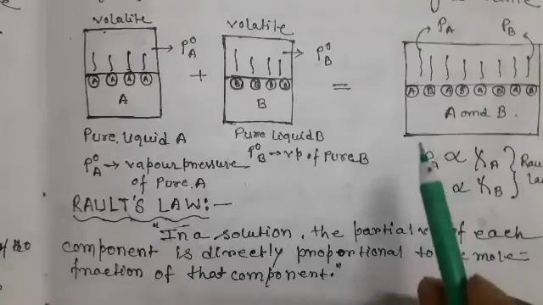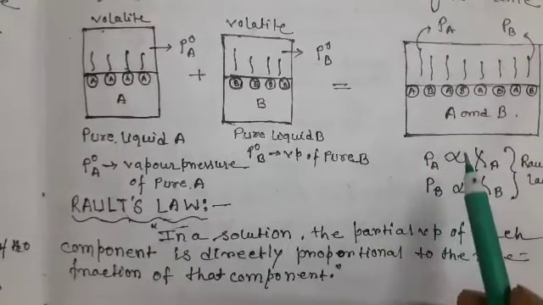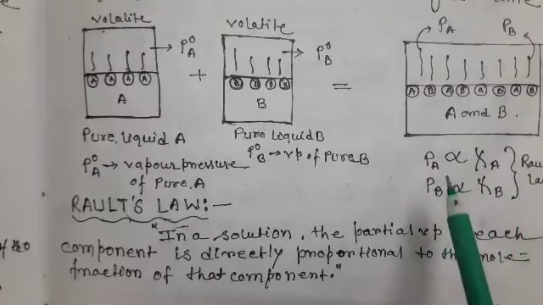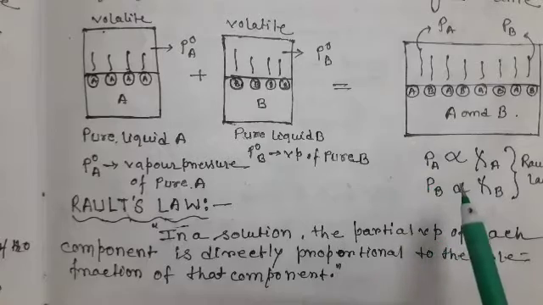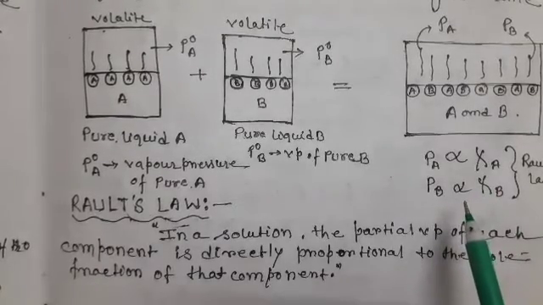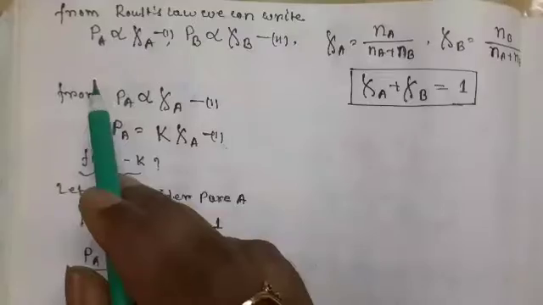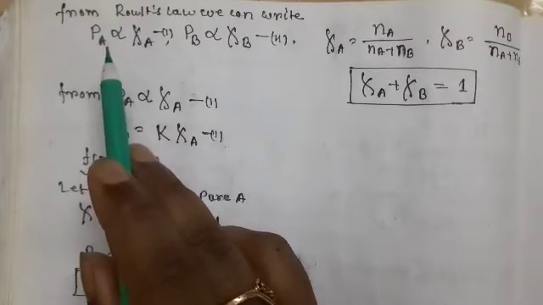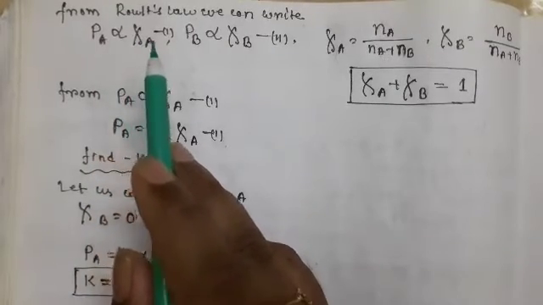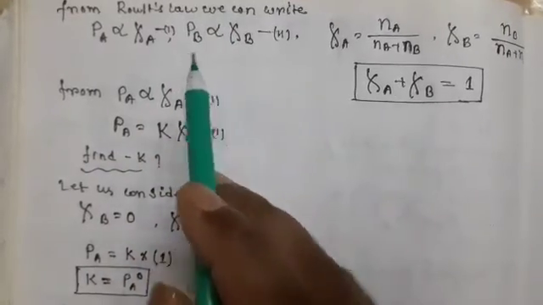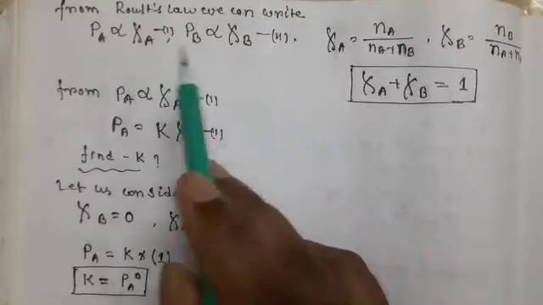That means the partial vapor pressure of liquid A is directly proportional to the mole fraction of A, and the partial vapor pressure of component B, that is PB, is directly proportional to the mole fraction of B. This is derived from Raoult's law. From Raoult's law, we can write that PA is directly proportional to zeta A, and PB is directly proportional to zeta B. Here zeta A and zeta B are the mole fraction of A and the mole fraction of B.